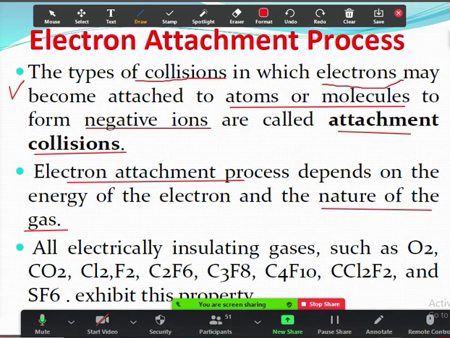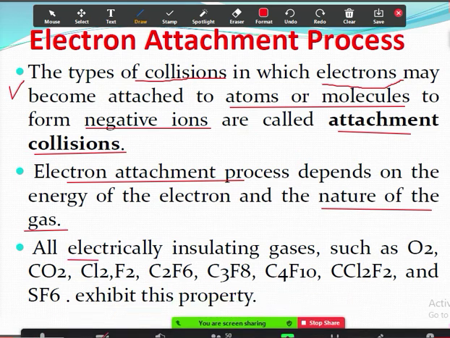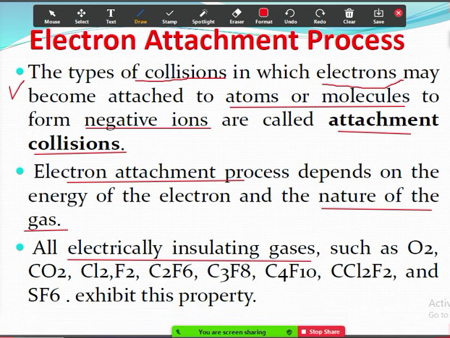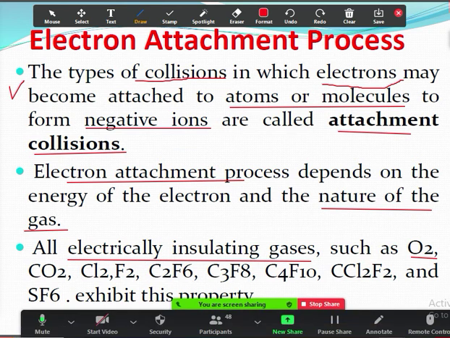These are some of the examples of the insulating gases. All electrically insulating gases will have this electron attachment process. So what are they? Oxygen. Oxygen is flammable, that means it will catch fire, but electrically it is insulating. We'll discuss oxygen later.